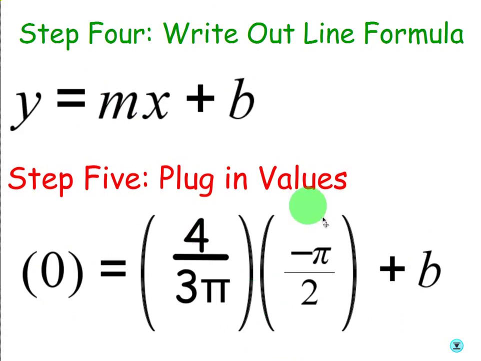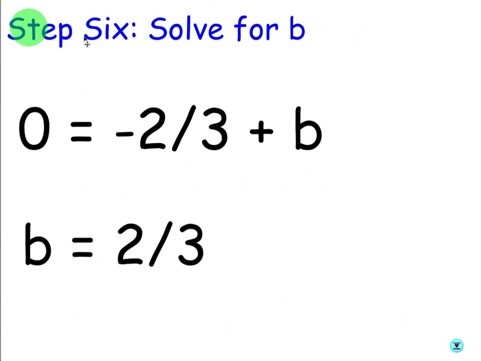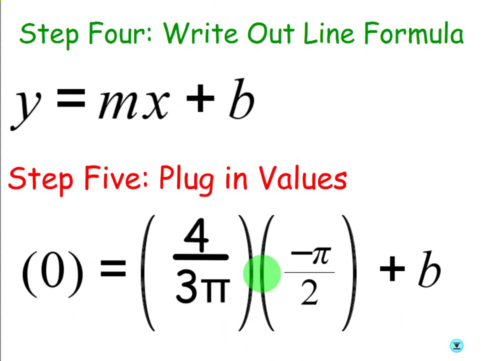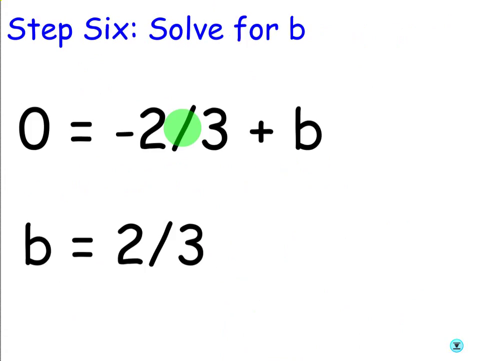It's going to get kind of complicated here, but we're just multiplying two fractions here on the right. 0 is pretty simple, right? And so the pi's are going to cancel right here, okay? The 4 and the 2 is going to become a 2 on top, and we're going to keep the negative. So we get negative 2/3 on the right, but we have 0 equals negative 2/3 plus b. So when we add 2/3 to both sides, we'll get b equals 2/3. Alright, so we found b, we found the slope. Now we just plug that into the equation real quick.